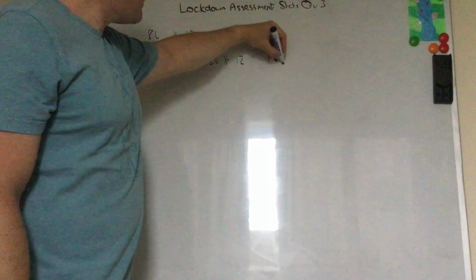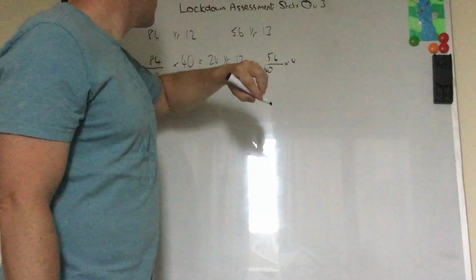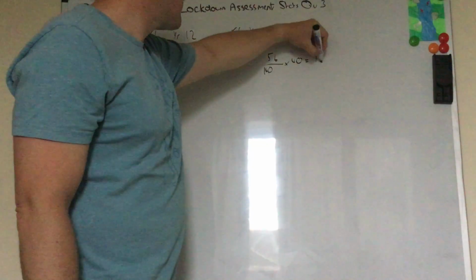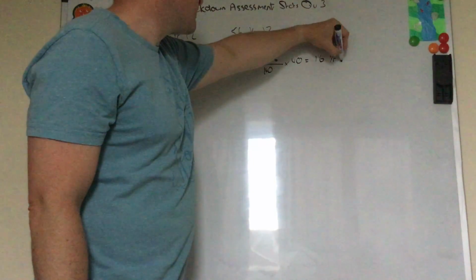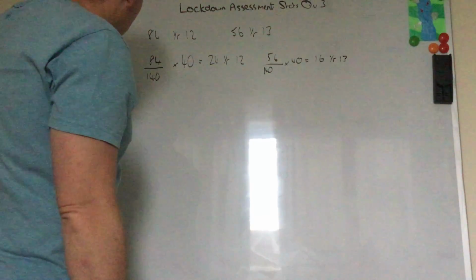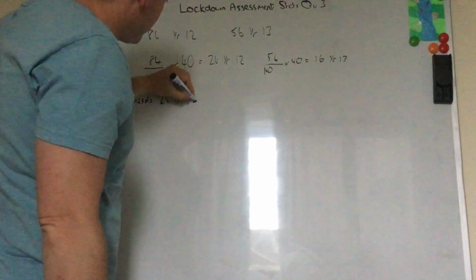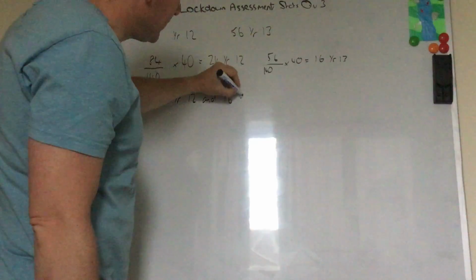Okay. Similarly, we do 56 over 140 times 40, and we get 16 year 13. So you can say he needs 24 year 12 and 16 year 13.